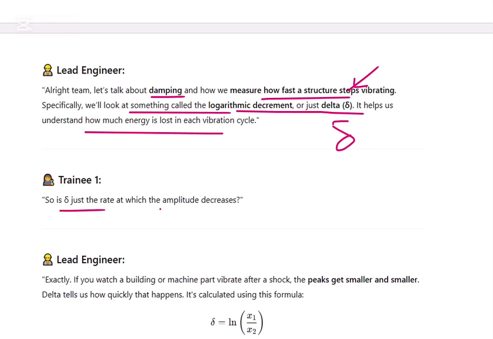So delta is just the rate at which amplitude decreases. Exactly, if you watch a building or machine part vibrate after a shock, the peak gets smaller and smaller.